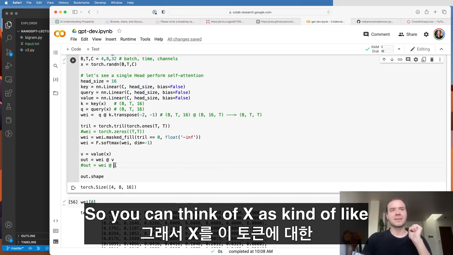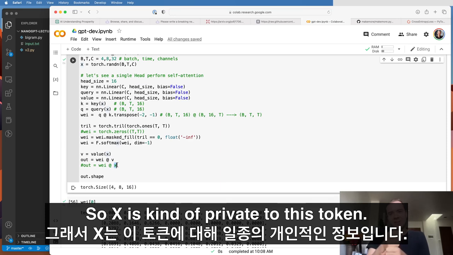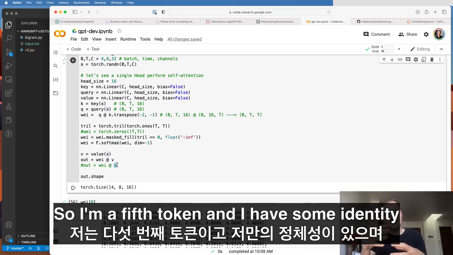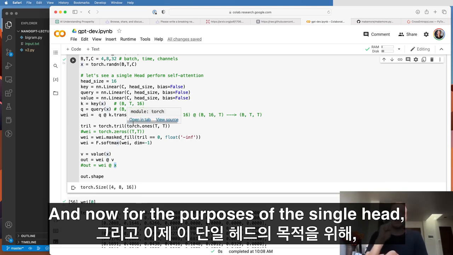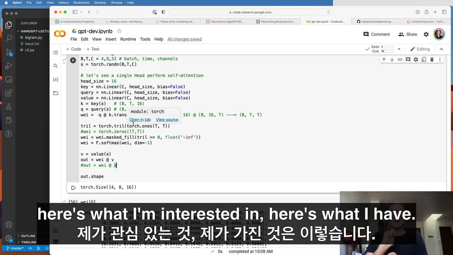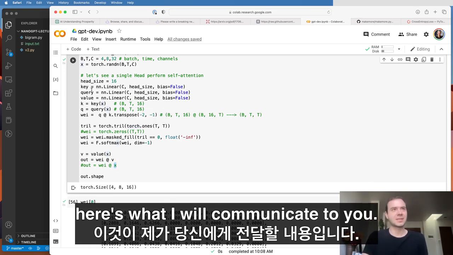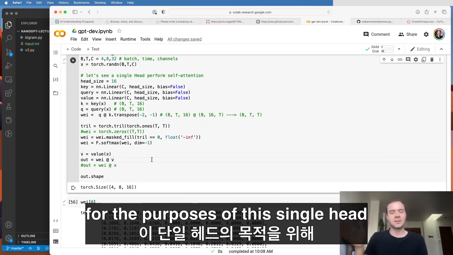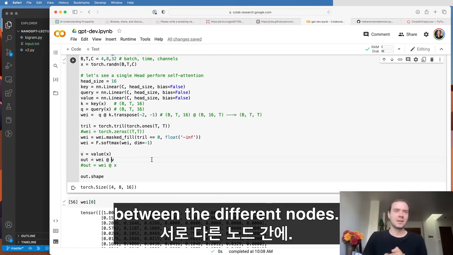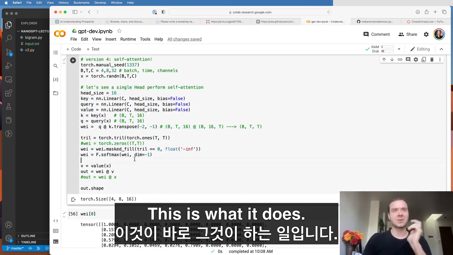So you can think of x as kind of like private information to this token, if you think about it that way. So x is kind of private to this token. So I'm a fifth token and I have some identity, and my information is kept in vector x. And now, for the purposes of this single head, here's what I'm interested in, here's what I have, and if you find me interesting, here's what I will communicate to you. And that's stored in v. And so v is the thing that gets aggregated for the purposes of this single head between the different nodes. And that's basically the self-attention mechanism. This is what it does.